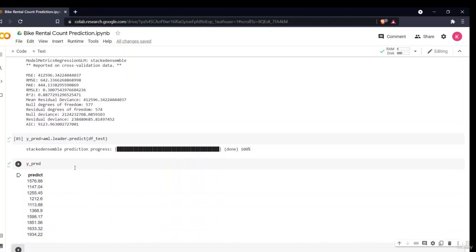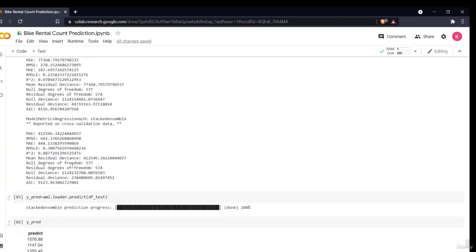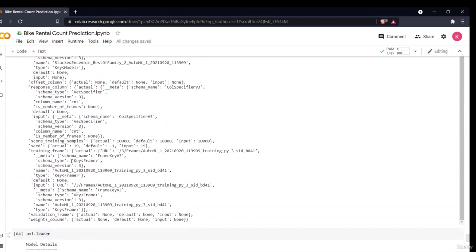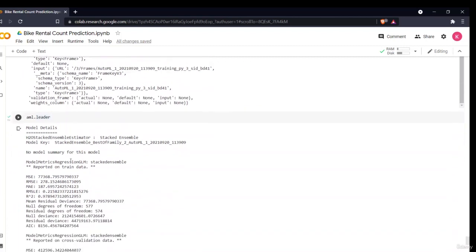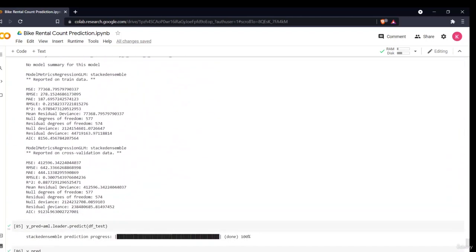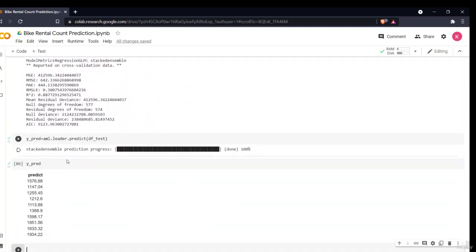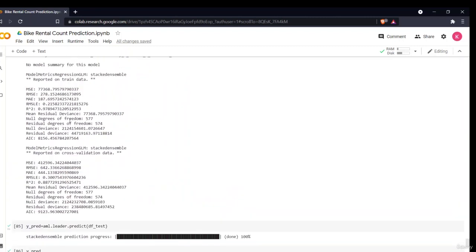So it was as simple as that. All these predictions are there. So now you see the difference, okay, how we used the machine learning algorithms, we only did two models. Okay, we only compared the two models. For that we have to write so much amount of code, even without hyperparameter tuning. And with 3 lines of code we have done the whole process in H2O AutoML. We have also got all the R square and all the different things.